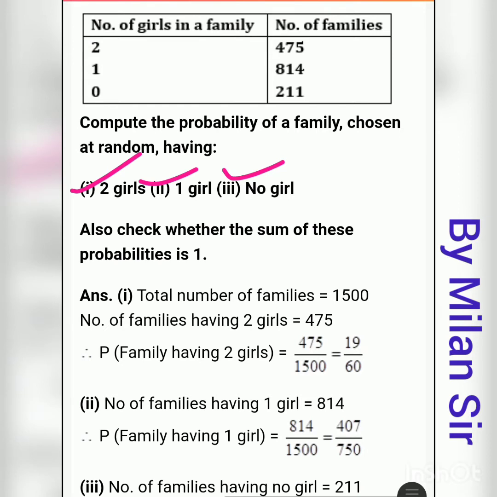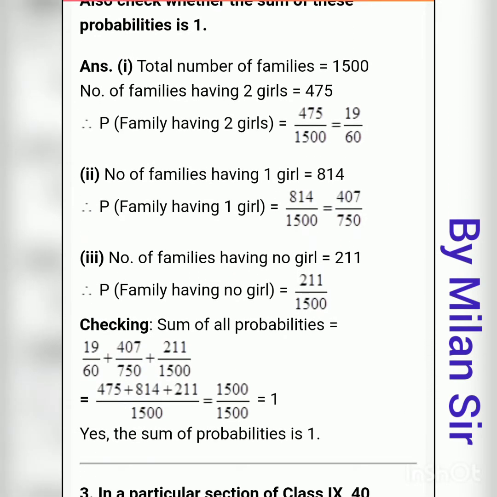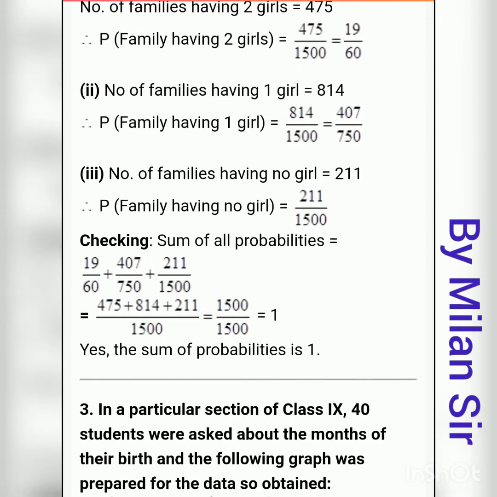Now we need to solve this one. Also check, that means we need to check whether the sum of these probabilities is 1. We need to add these three probabilities, and if our answer is 1, then our answer is yes. The first probability is 19 upon 60, the second is 407 upon 750, and the third is 211 upon 1500.